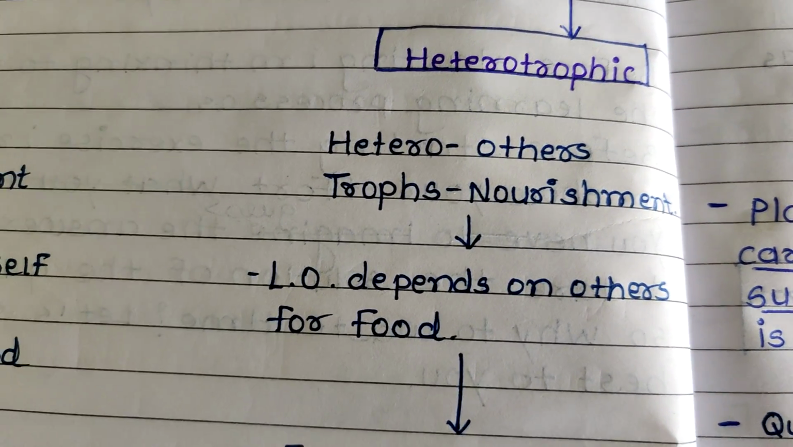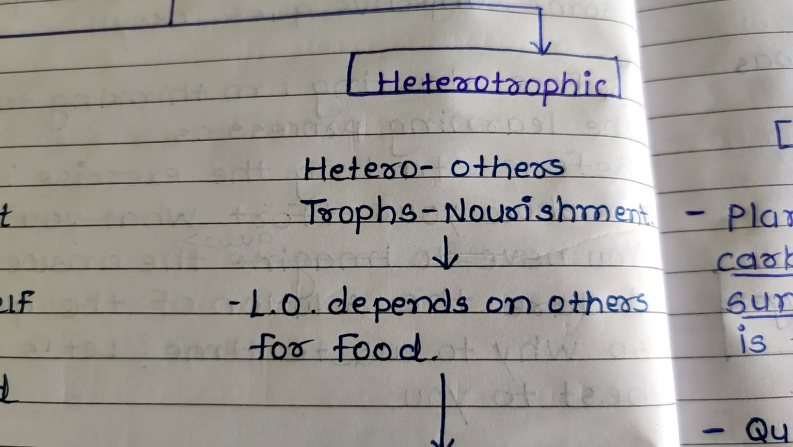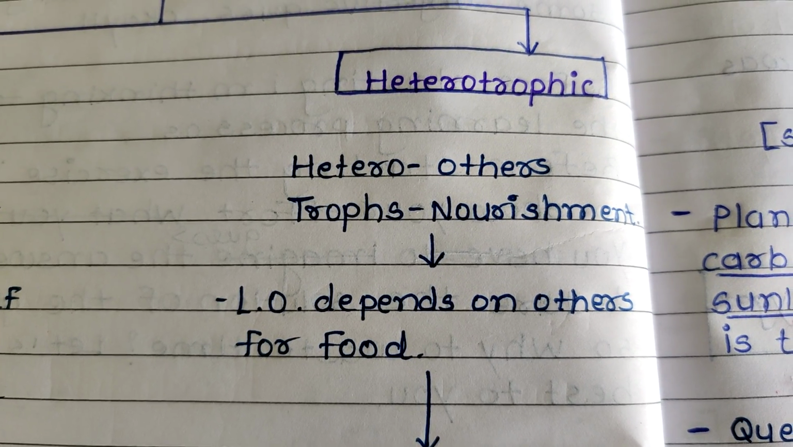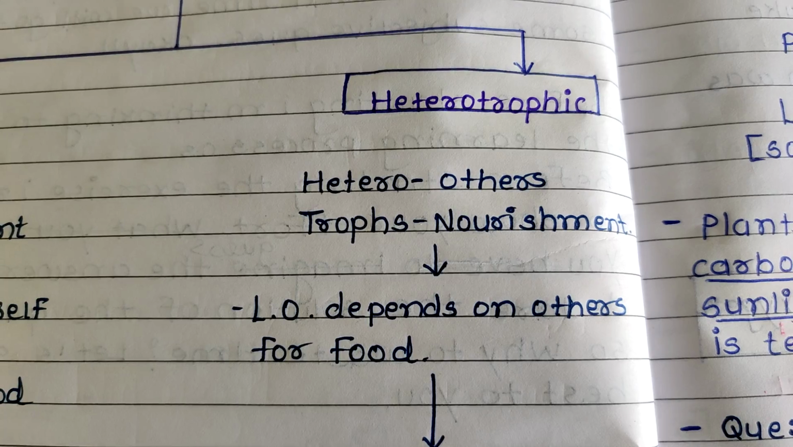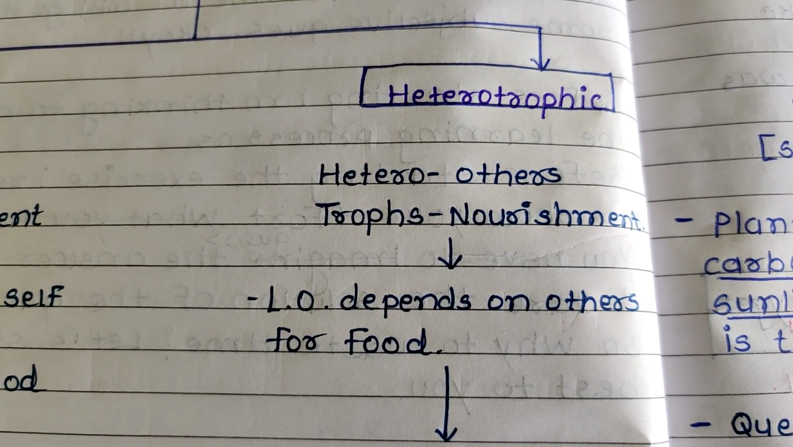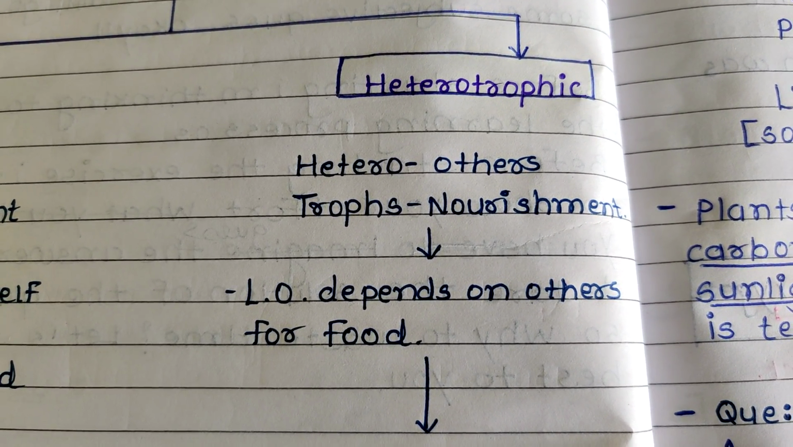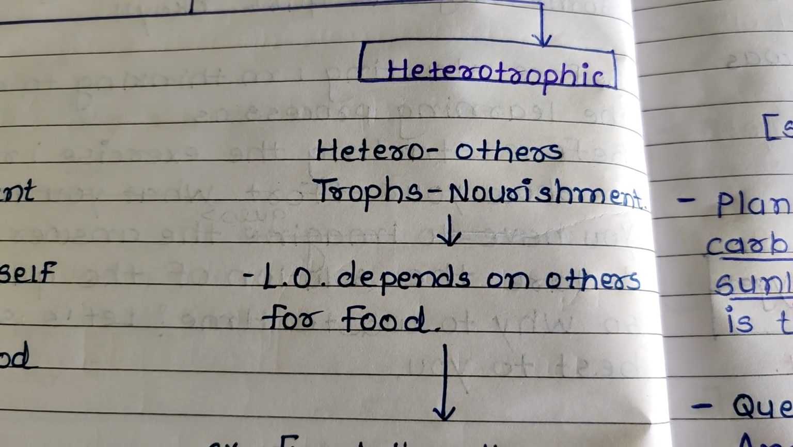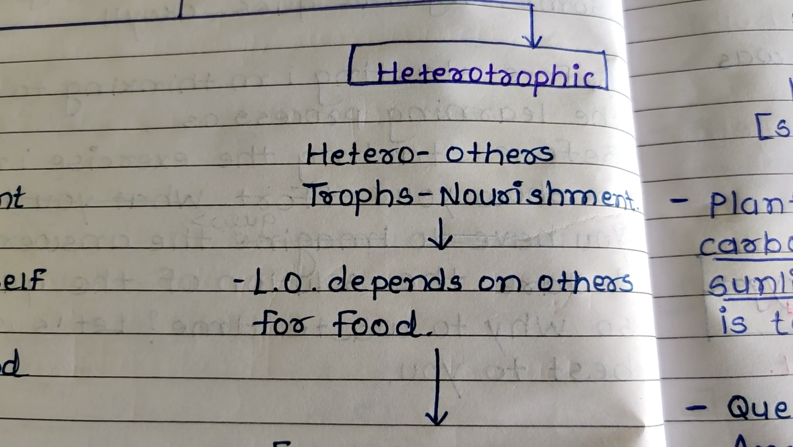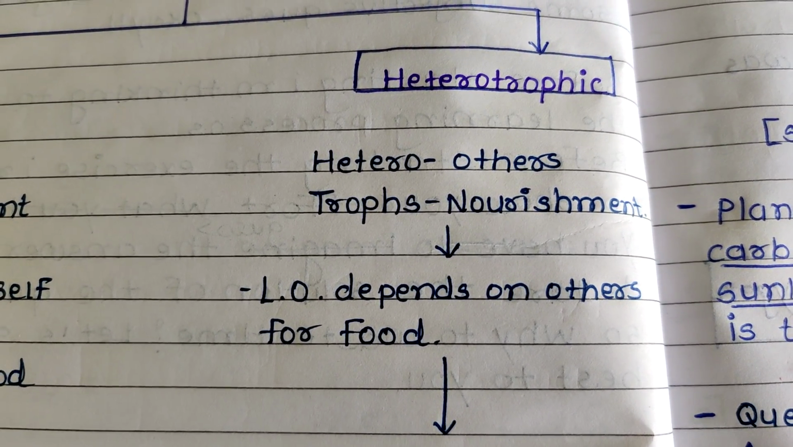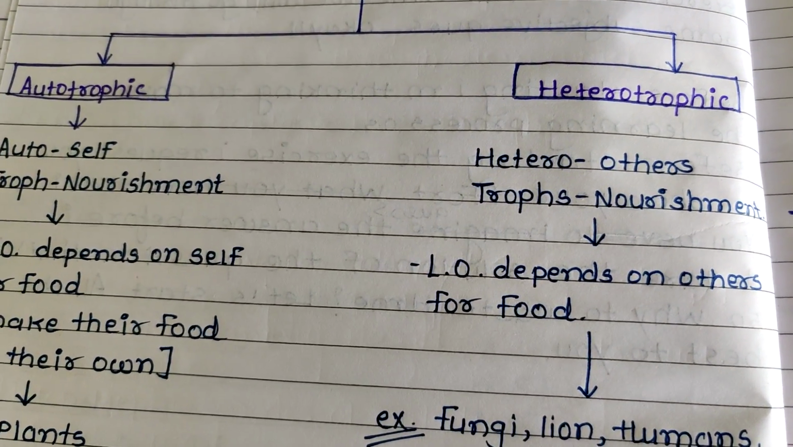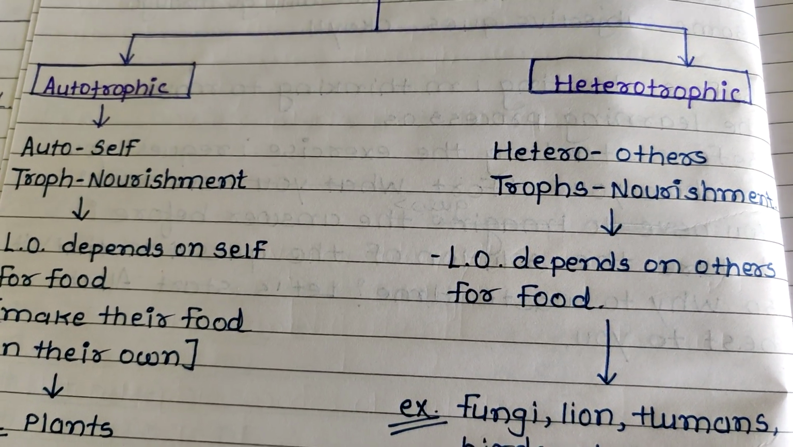Moving to the next, heterotrophic modes of nutrition. Hetero means other, troph means nourishment. So living organisms depend on others for food. Such a mode of nutrition is known as heterotrophic mode of nutrition. This is what we understood in the chapter. Then we understood autotrophic and heterotrophic in detail.